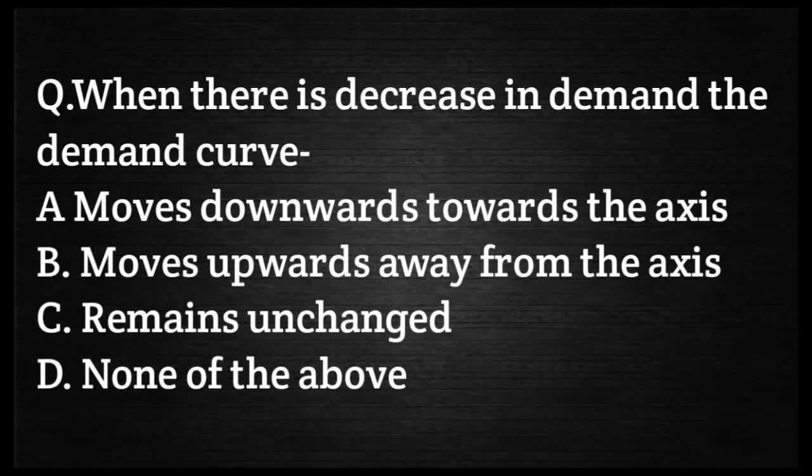Let's move to another question. When there is a decrease in demand, the demand curve should: A, move downwards toward the axis; B, move upwards away from the axis; C, remain unchanged; D, none of the above. What will be correct? Any guesses? Your correct answer should be option A, move downwards towards the axis.